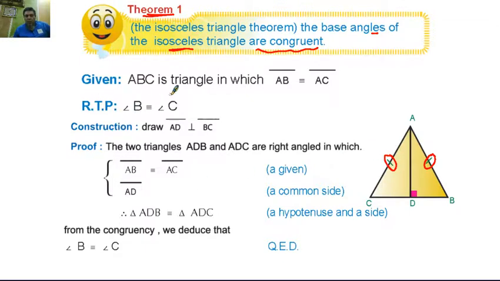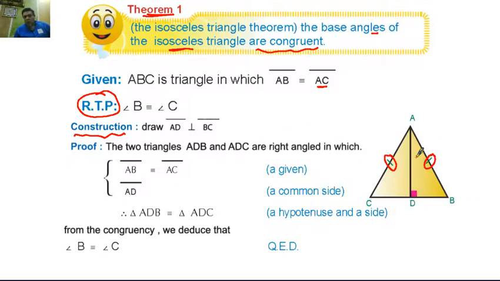Given: ABC is a triangle in which AB is congruent with AC. Required to prove: the measure of angle B equals the measure of angle C, or angle B is congruent with angle C. Construction: draw AD perpendicular to CB.